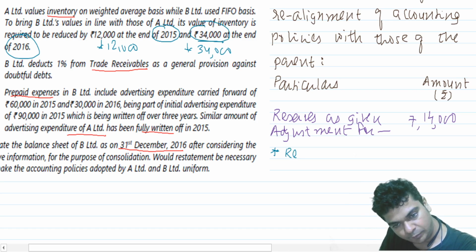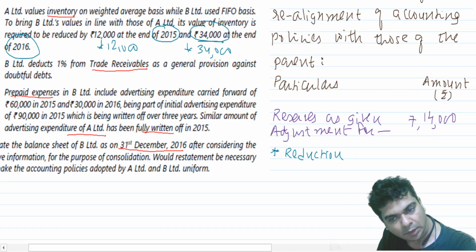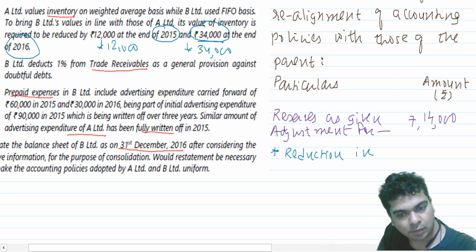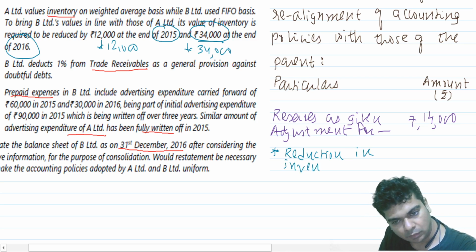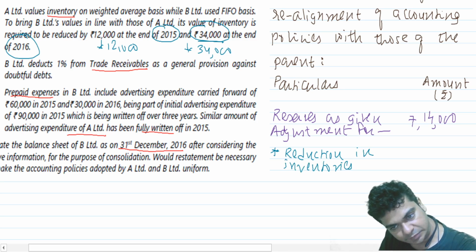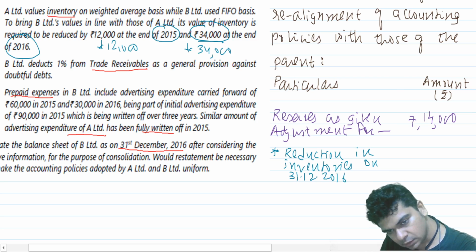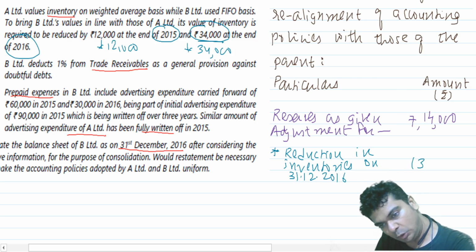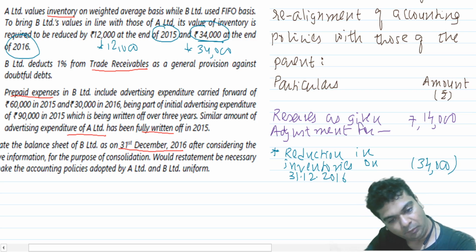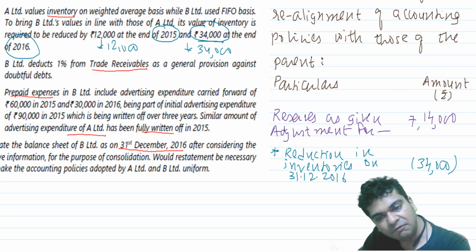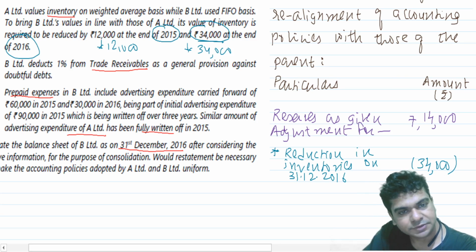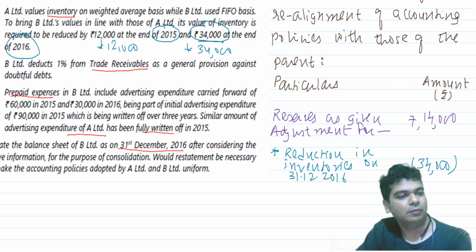So we say reduction in inventories on 31st December 2016. If your closing inventory is reducing, your profit will reduce by 34,000. So I'm keeping that as negative.